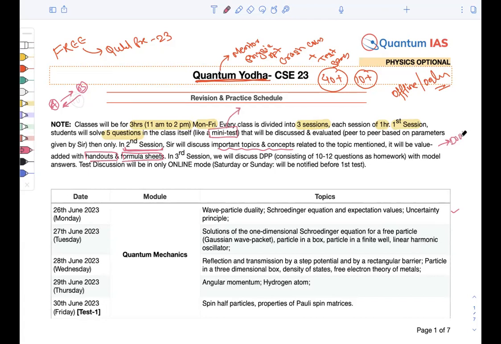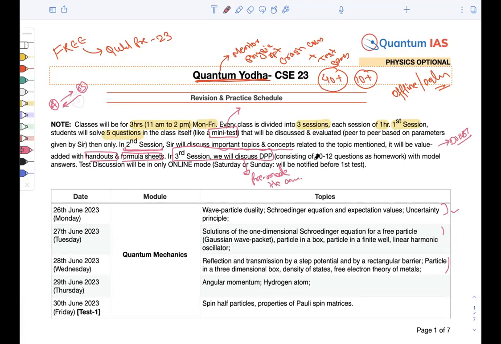Most importantly, whatever doubts you have from the topics that I have given beforehand, those will be taken in the session, right? In the third session, which will be of 1 hour, I will discuss the DPP. I will pre-make the answers so that it will not take time to calculate or write anything on the board. We will be focusing more on the discussion part in the class, right?